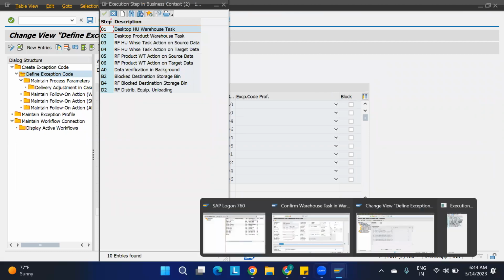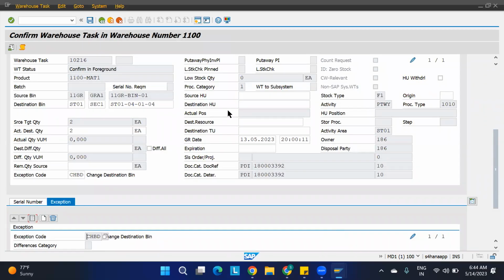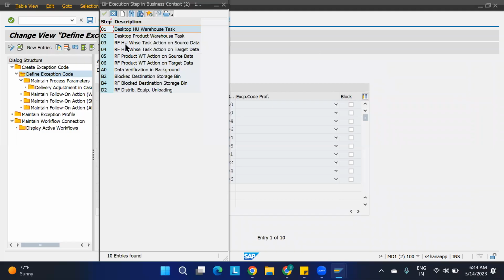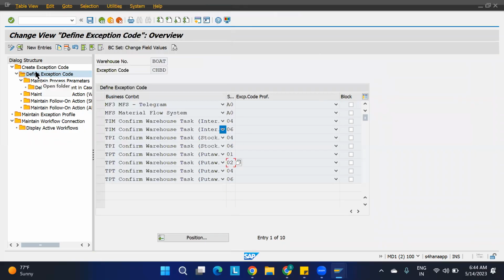So whether it is a HU warehouse task. No, we have included the desktop HU errors task. No, that is there. Here HU is not there. No, in this actually, HU is not there. But why is it considering only the desktop product warehouse task? Correct, no? Anyway, okay, here both things are defined. Then I will just choose some HU or the product warehouse task.